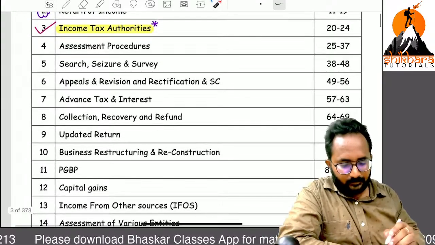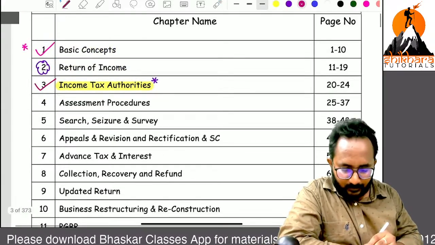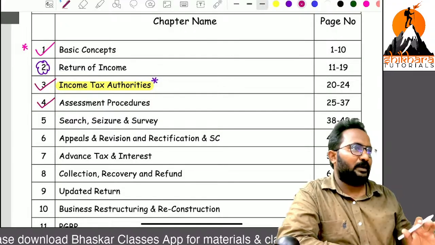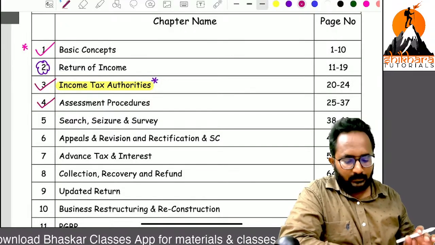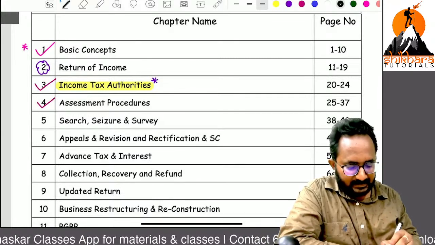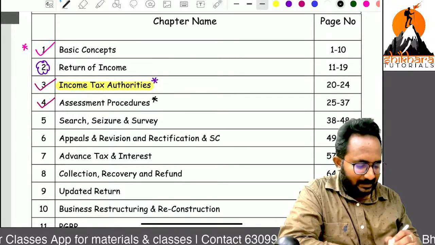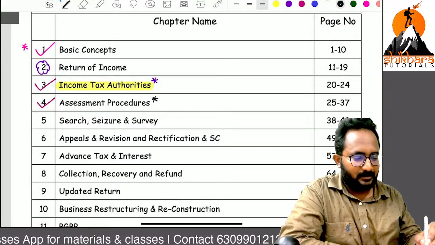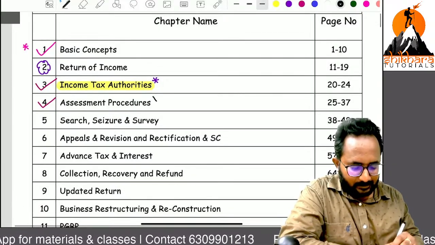Next chapter, assessment procedure. So what is the importance of assessment procedure, sir? Normally at CA final level, if I hear this name, automatically I will get a heart attack. What is the reason? I don't know what the practical aspect is.